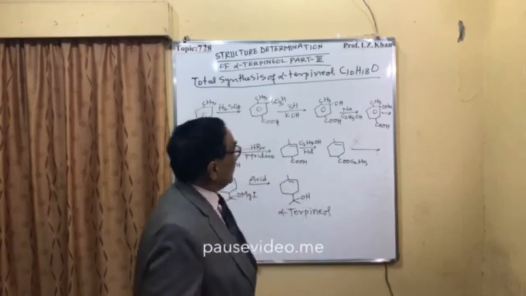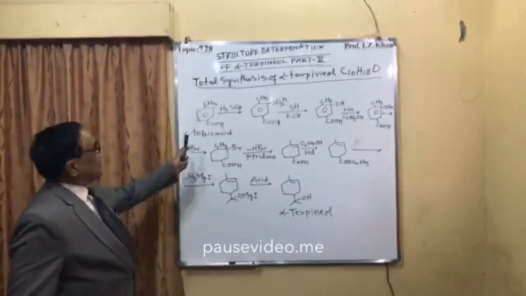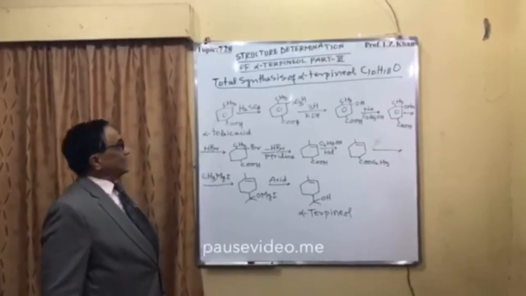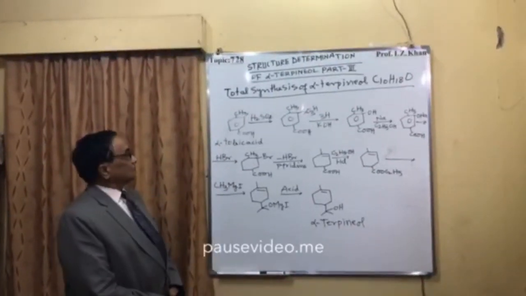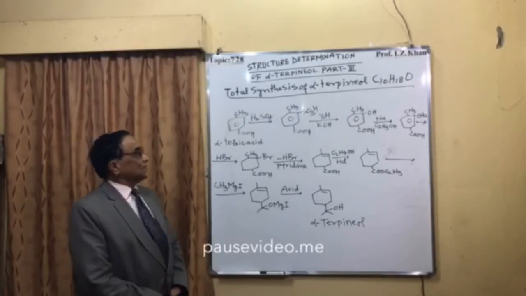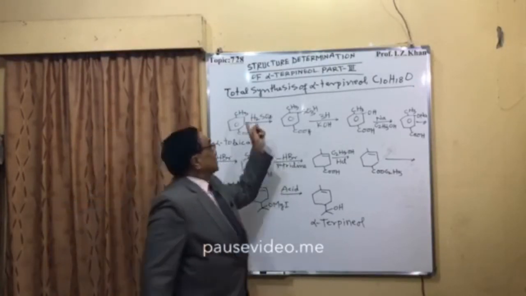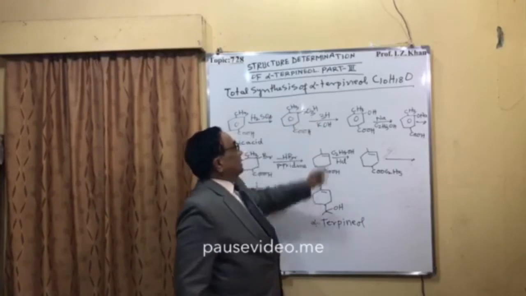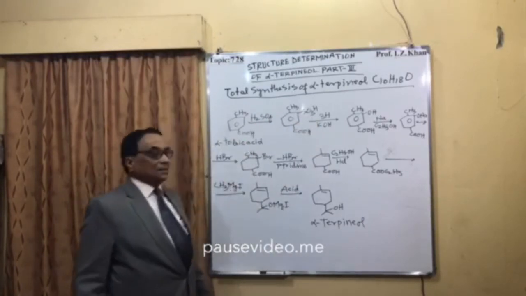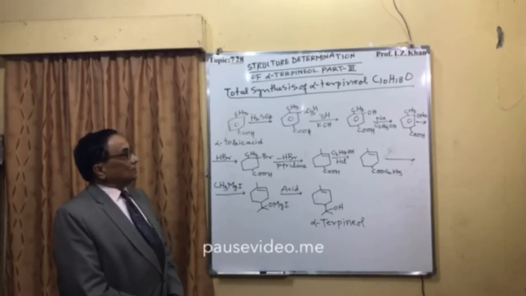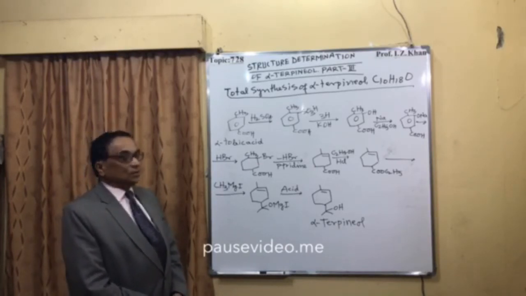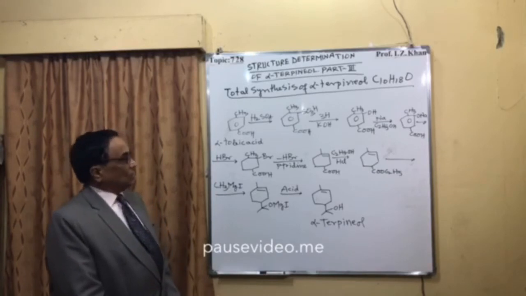So all steps are given here. First we are starting with this alpha toluic acid. This alpha toluic acid is treated with sulfuric acid. This position is substituted, that is with sulfonic SO3H acid, and then it is treated with KOH. So SO3H will be converted into a hydroxy group.